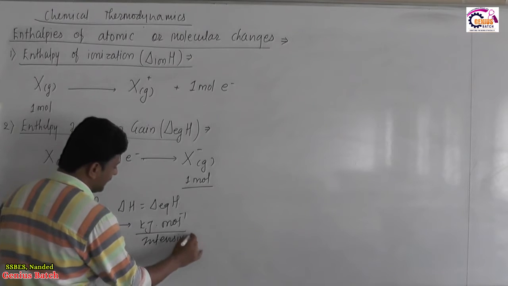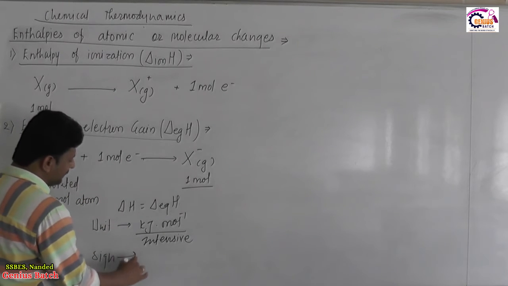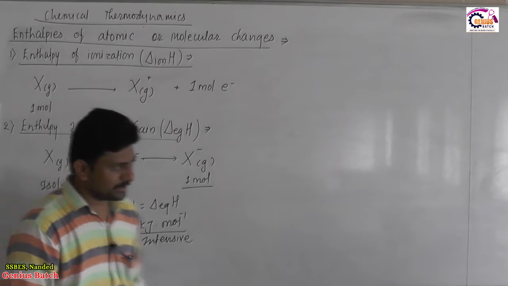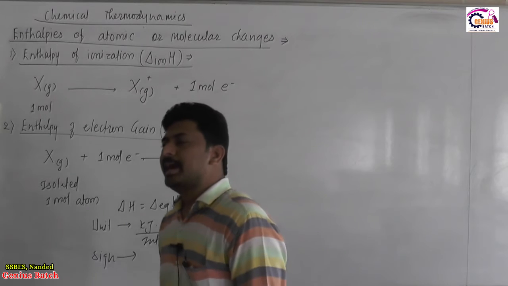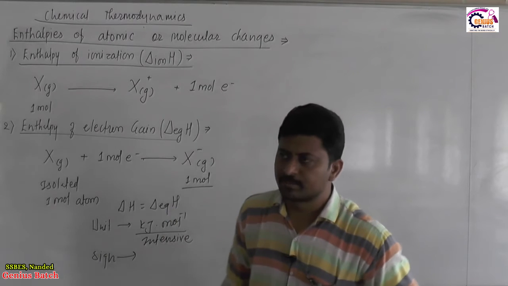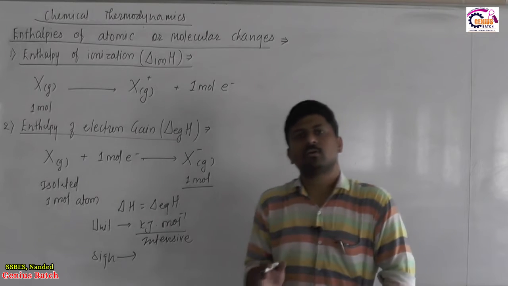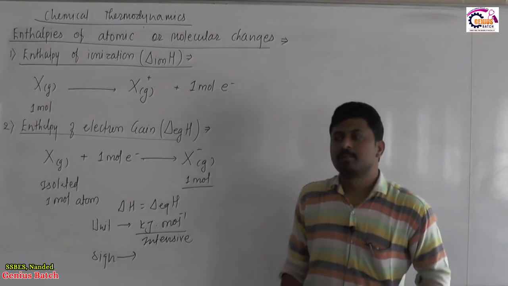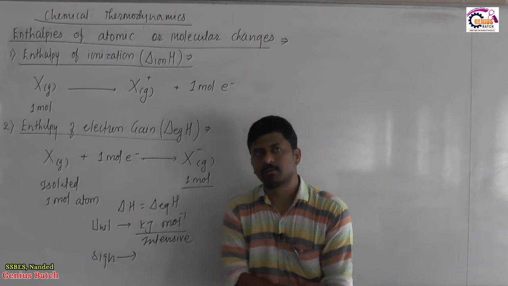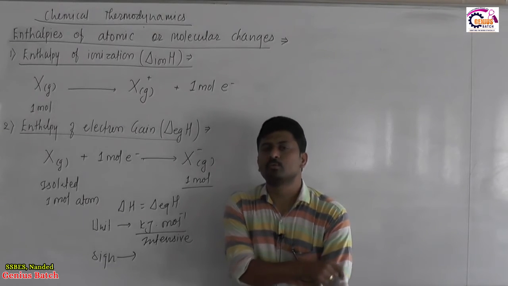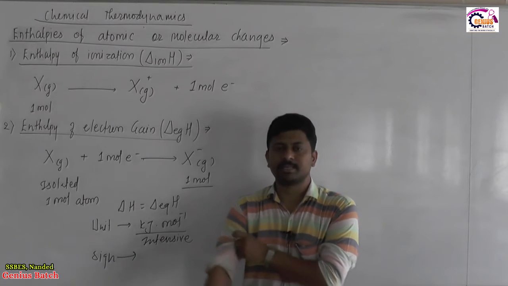And importantly, when we relate the sign of it, here we are adding the electron to the substrate. Remember, addition of electron to the substrate is not always negative. It is not always exothermic, because sometimes the substrate favors gaining the electron. Sometimes the substrate does not accept the electron. Both the possibilities are there.